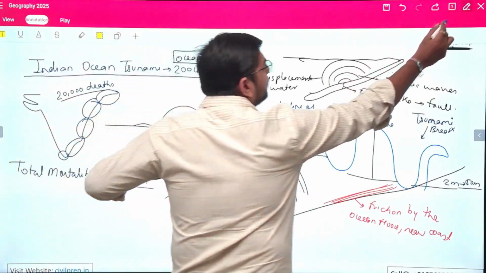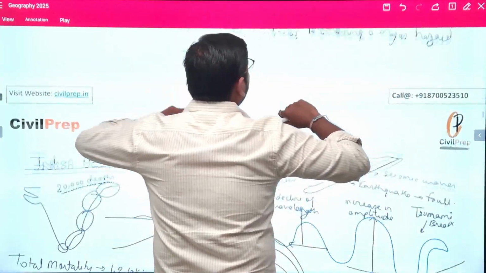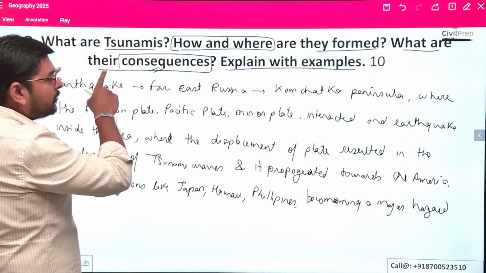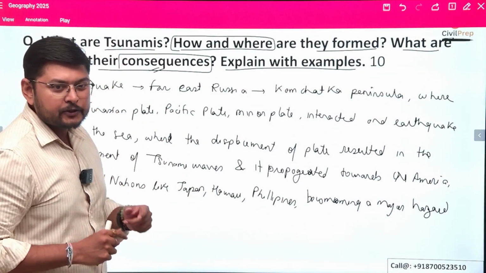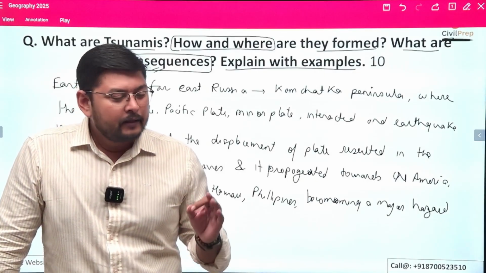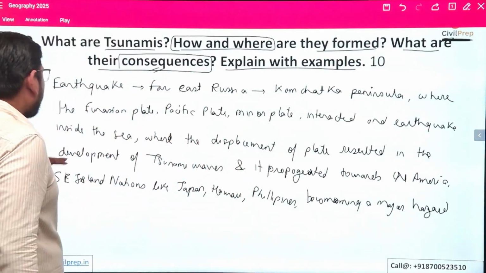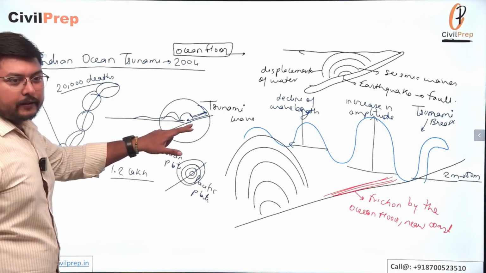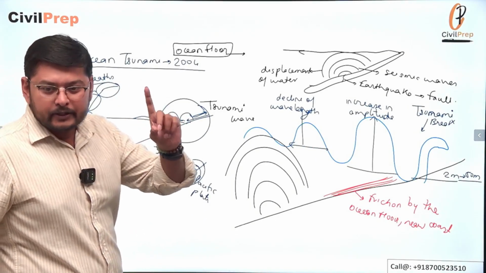Therefore, what can we interlink right now? We have seen water tsunamis. Under tsunamis, we can give a very short introduction: tsunamis are waves generated because of two events. One is the earthquake, which results in the generation of tsunami.